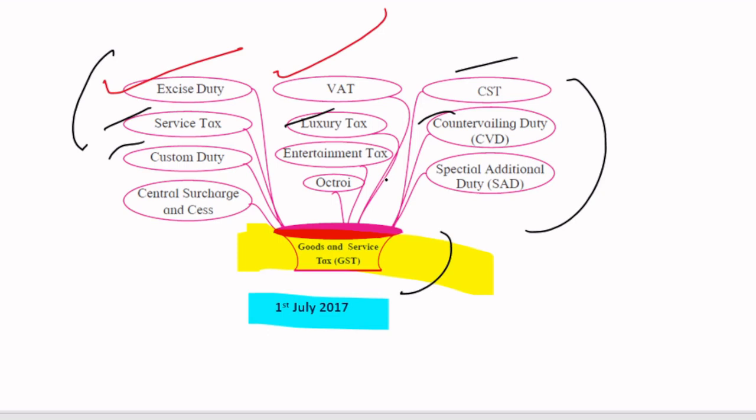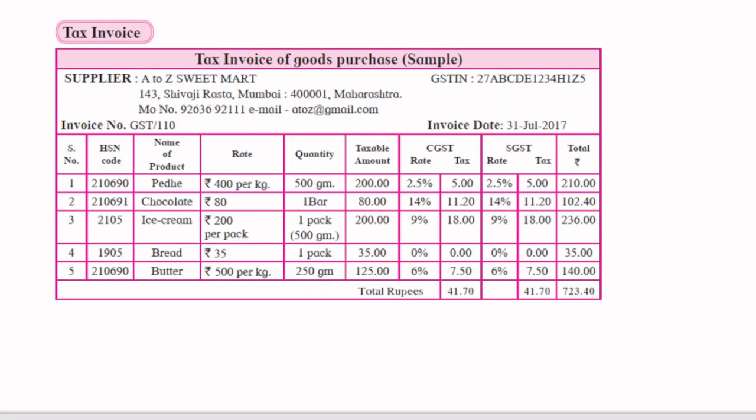That's the overall purpose of GST, so that we don't have to study multiple taxes, their definitions, and how they work. We have to just study GST.